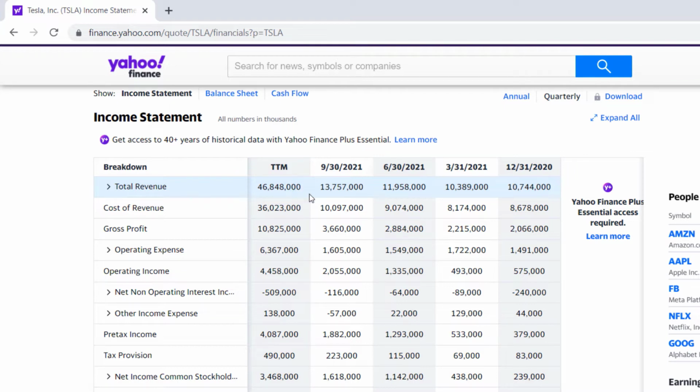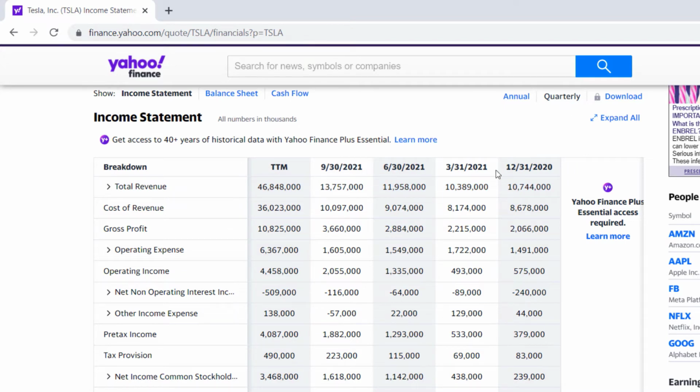And the reason it's billion, not million, it looks like million, that's where the number's in thousands. It's basically a way to make the column smaller because it's 46,848,000 and then another 000 to make it into thousands. So this is billions, 46,848,000,000.